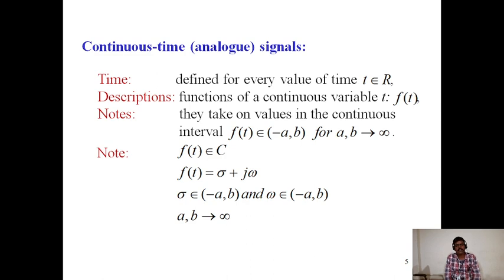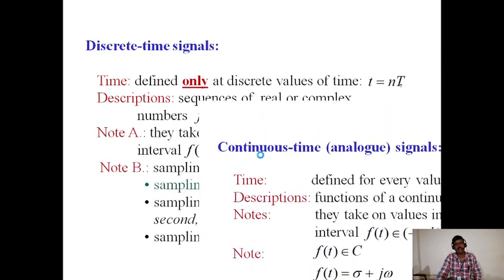They take on values in the continuous interval. f(t) belongs to minus ab for ab tends to infinity. f(t) belongs to C, s is equal to sigma plus j omega, sigma is equal to minus ab, and omega belongs to minus ab tends to infinity. Already I have given the description.